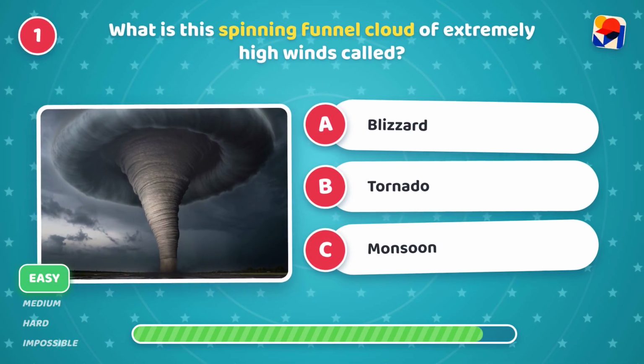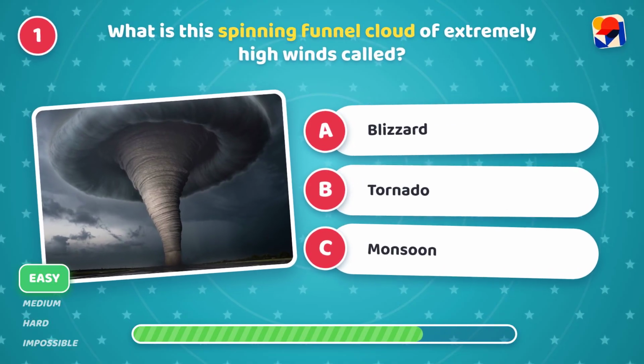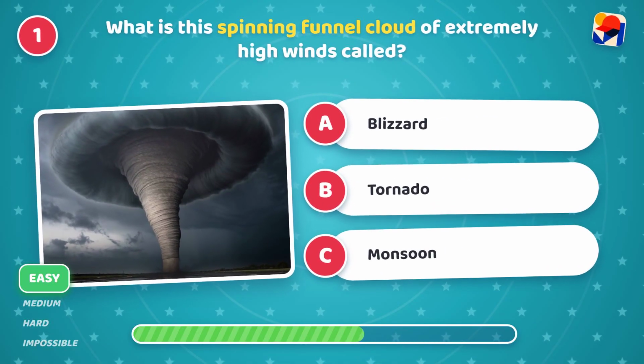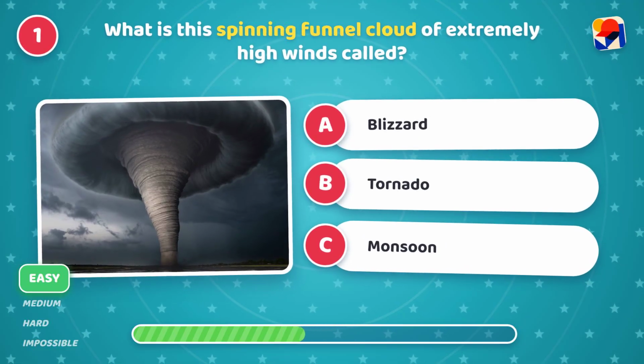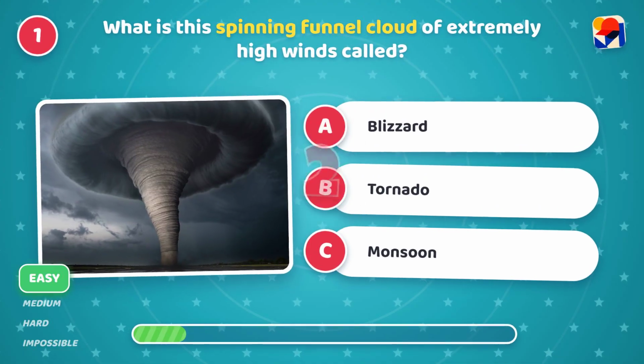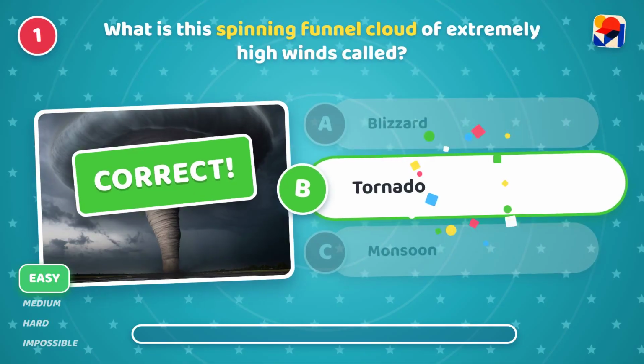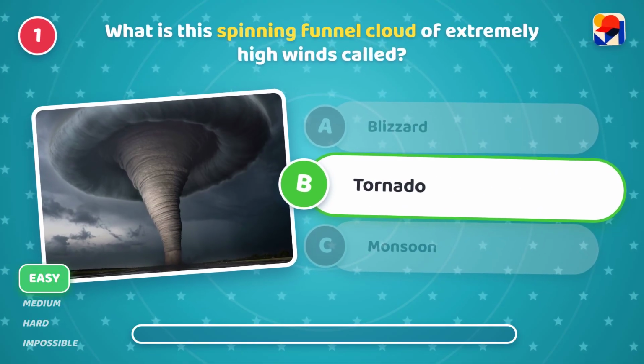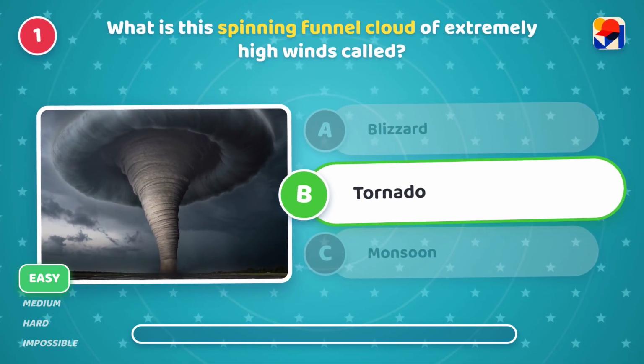What is this spinning funnel cloud of extremely high winds called? Is it A, blizzard, B, tornado, or C, monsoon? It's B, tornado! Nailed it. They spin at incredible speeds.